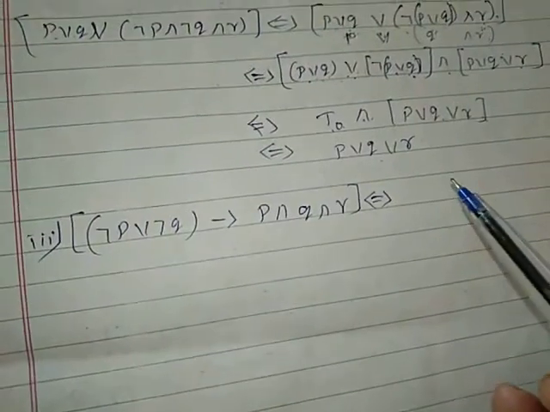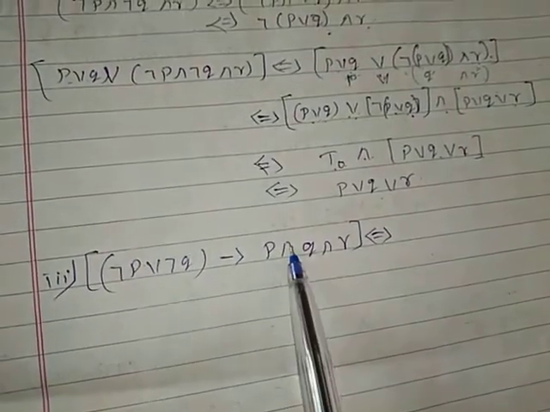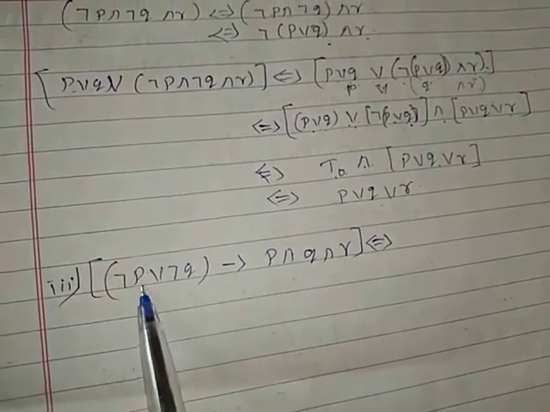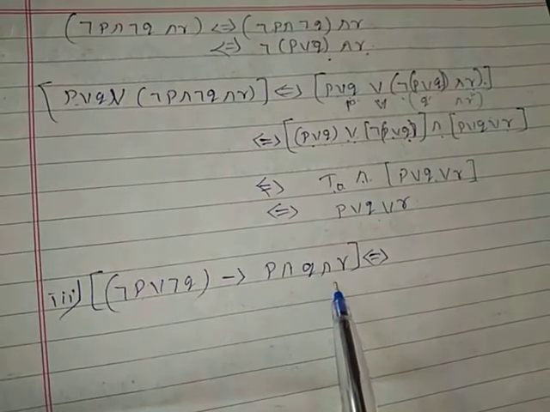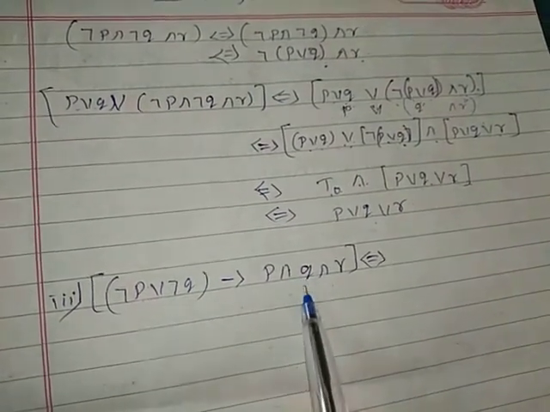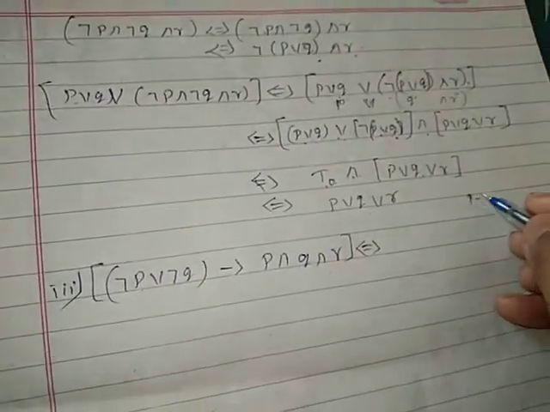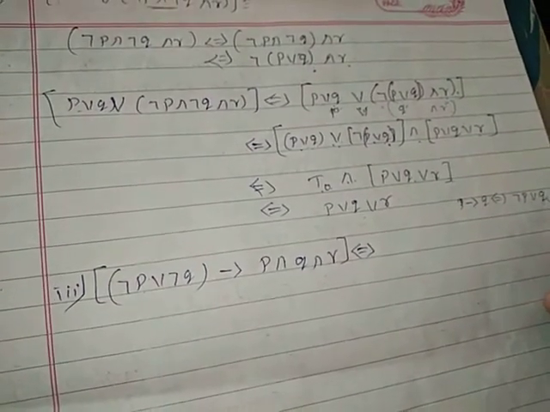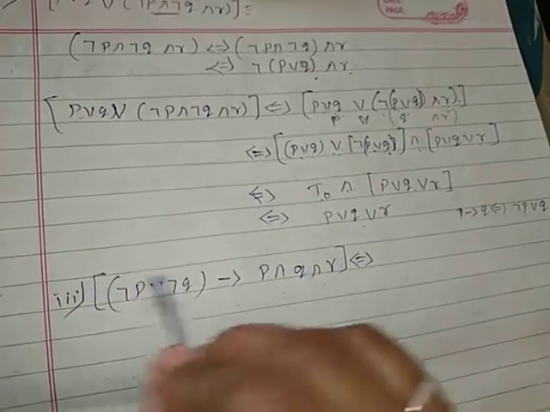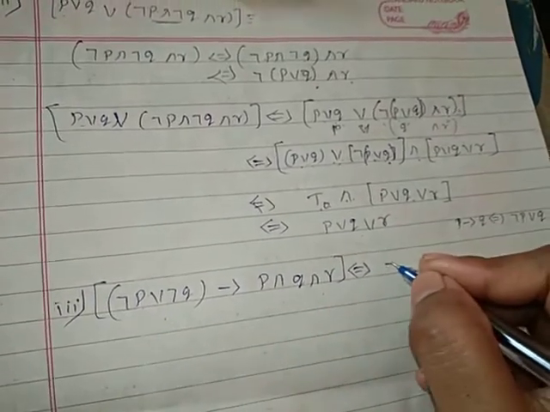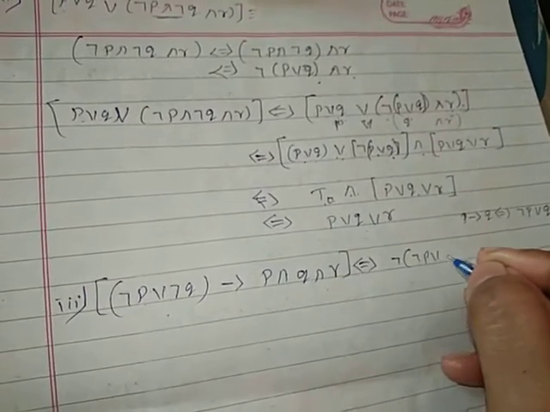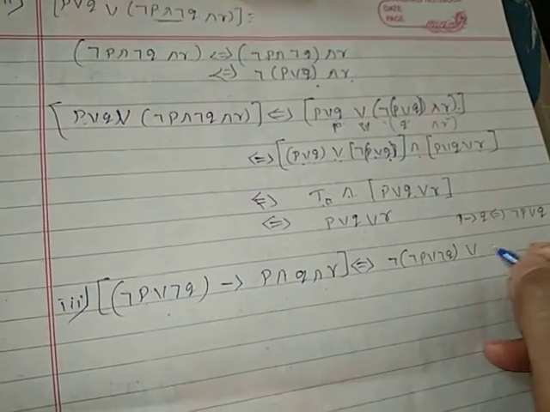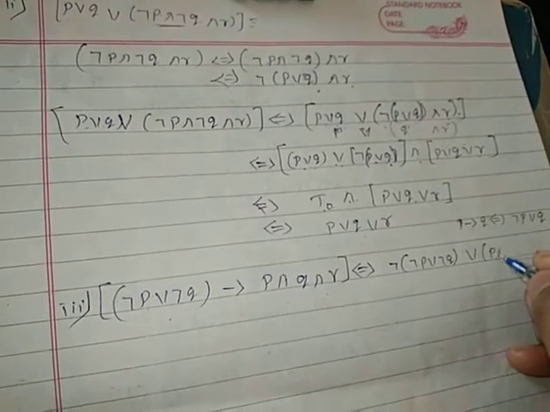So see here, P implies Q is equal to negation of P or Q. P implies Q is equivalent to negation of P or Q. Instead of P, here it is this one. So negation of P or Q.